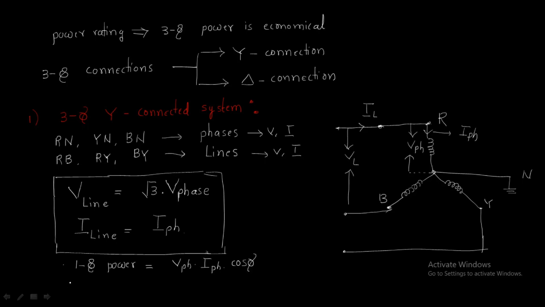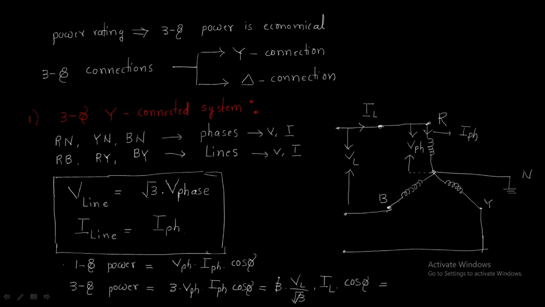But in the case of three phase power, we have three phases, so the power will increase 3 times: 3 V phase I phase cos phi. Now convert the phases into line, then what happened? What is the relation between phase and line? Phase voltage equals V line by root 3. Just write that. And I phase and I line are both the same, so just I line into cos phi.